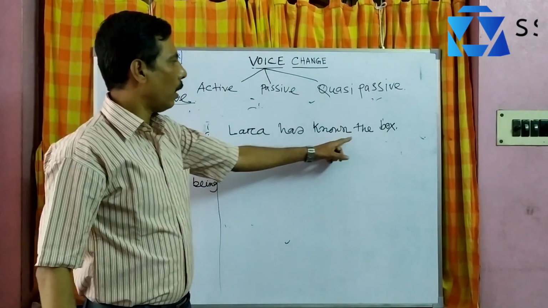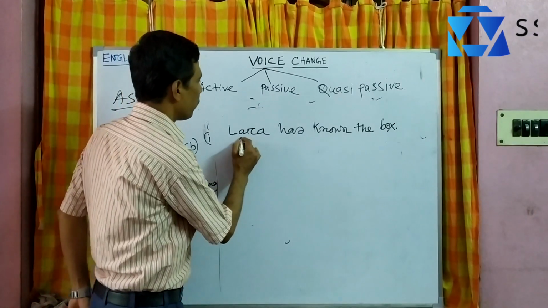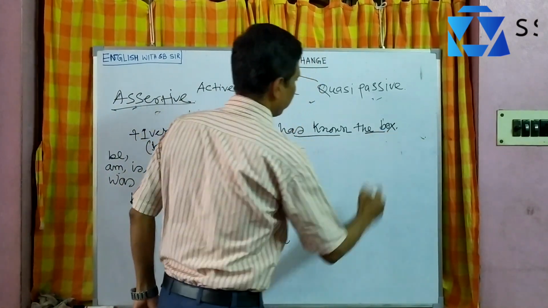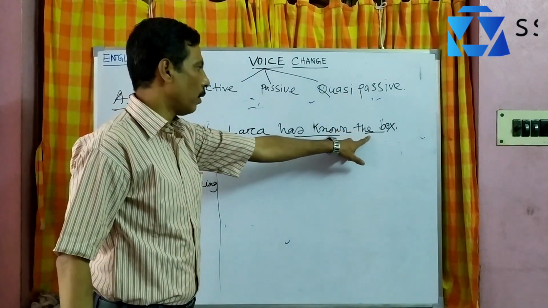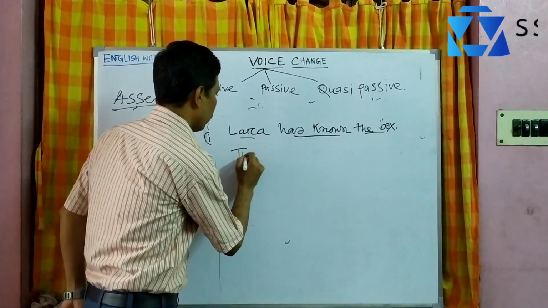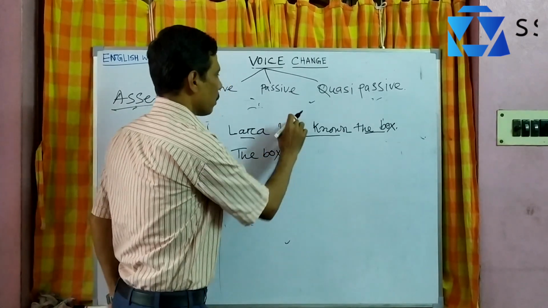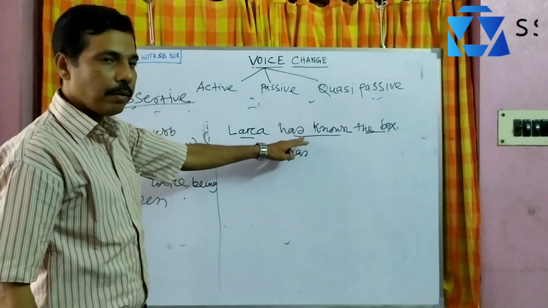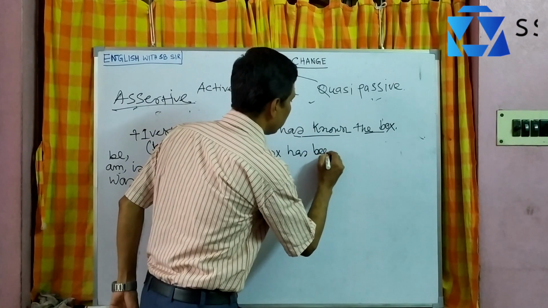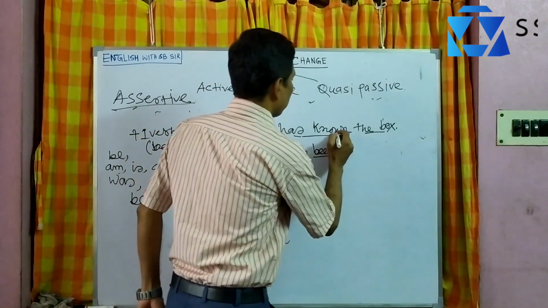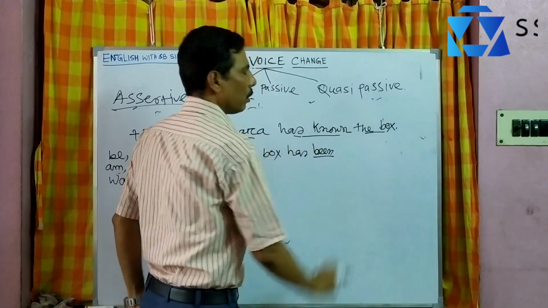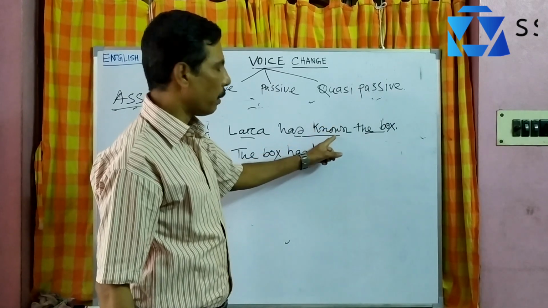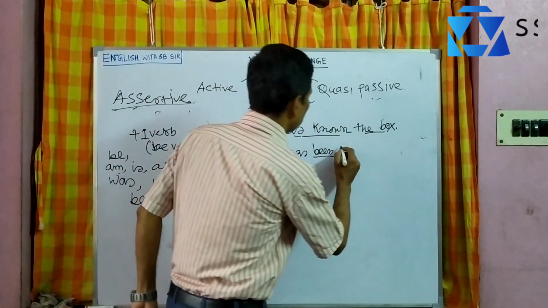Lara has known the box. Now, this is the subject, this is the verb, this is the object. So the first rule is to turn the object into the subject. So the answer should start with the box. Next, it's a present perfect tense. So has, if the sentence is any perfect tense, use the extra verb been. This is the extra verb been. And verb 3: know, knew, known. You should remember, if the sentence is in any perfect tense, the main verb must be the past participle form, V3. So it should be been known.